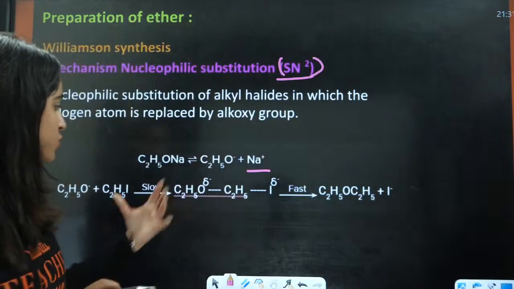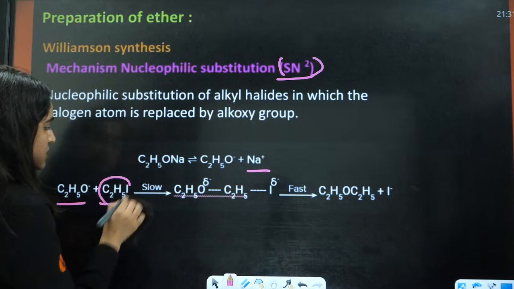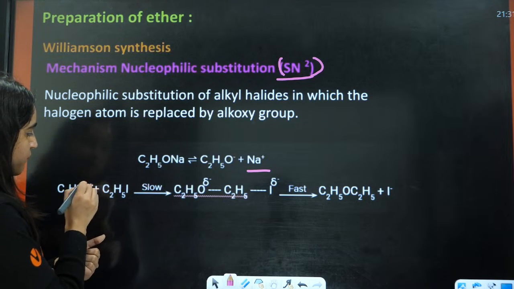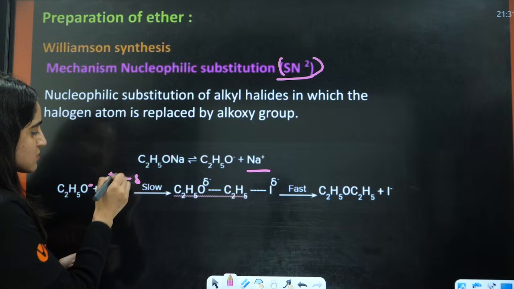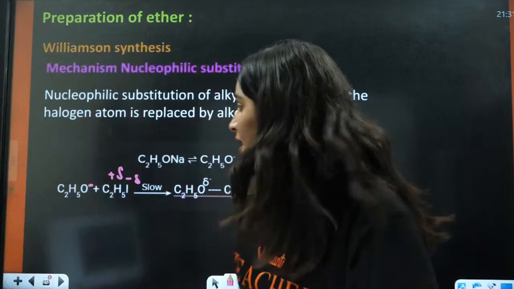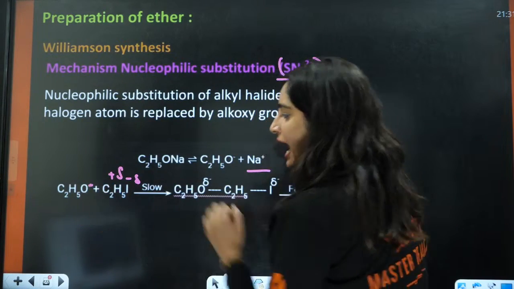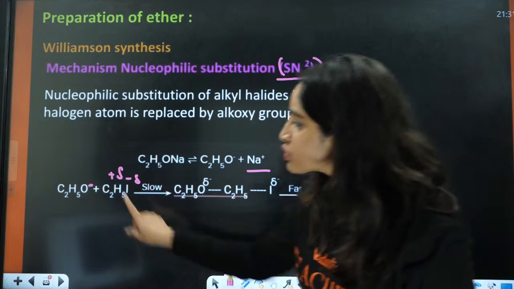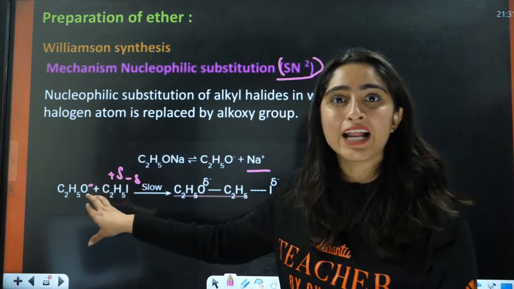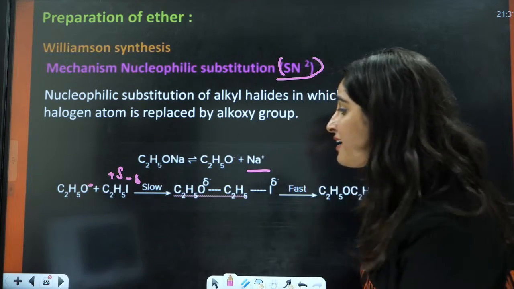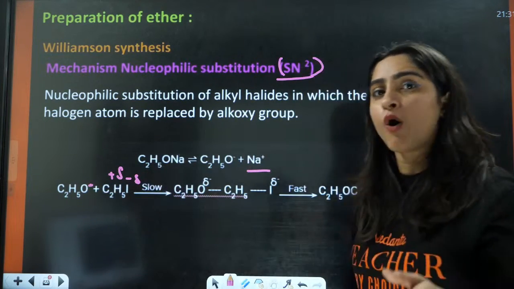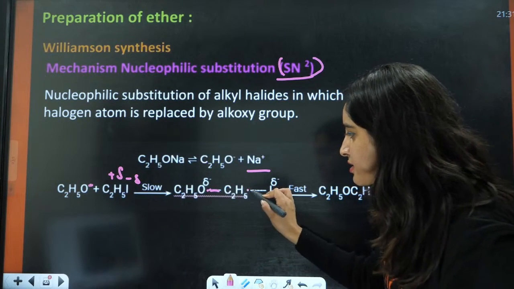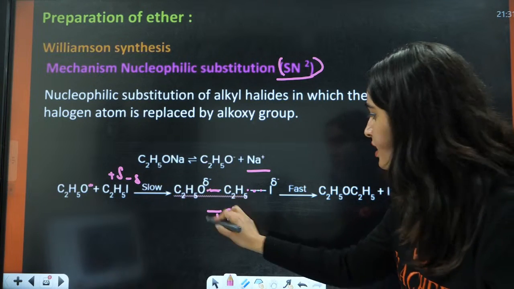Now what is going to occur next? This is the halide here. In the slow step, this is the O negative part, and this is the partially positive part of the alkyl halide. The O negative attacks this alkyl group, leading to the transition state, where the bond between alkyl and halide is breaking.